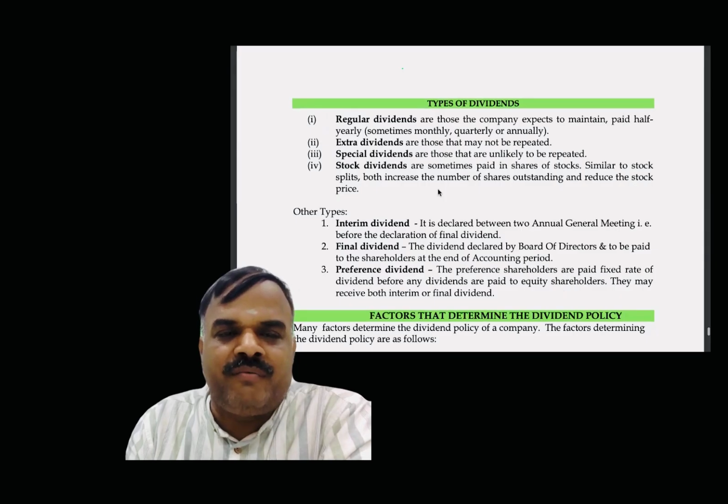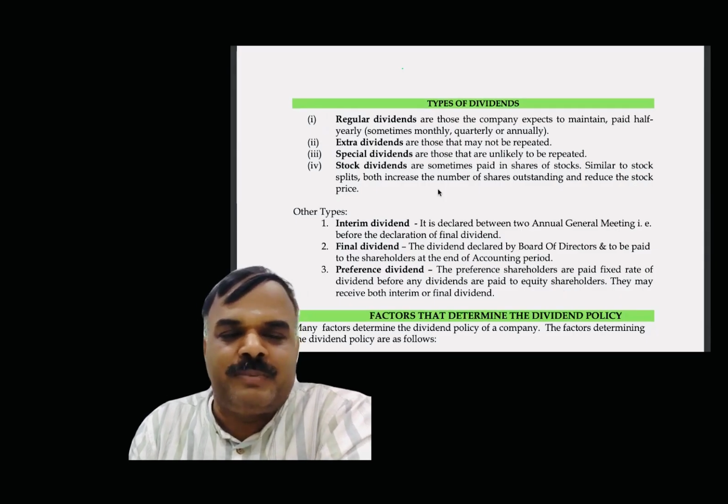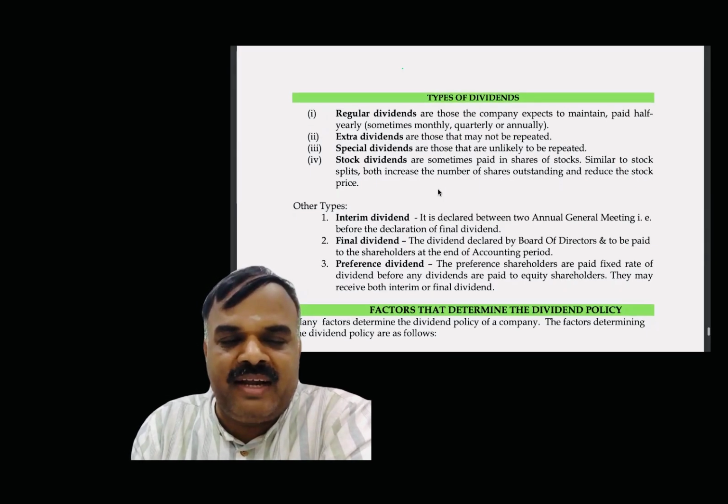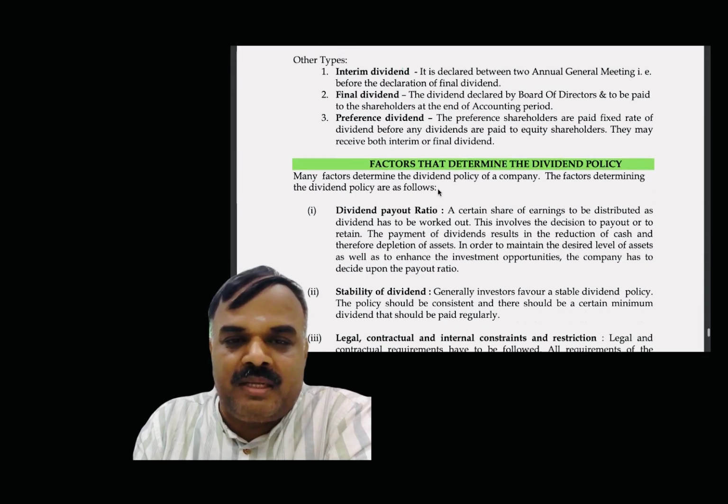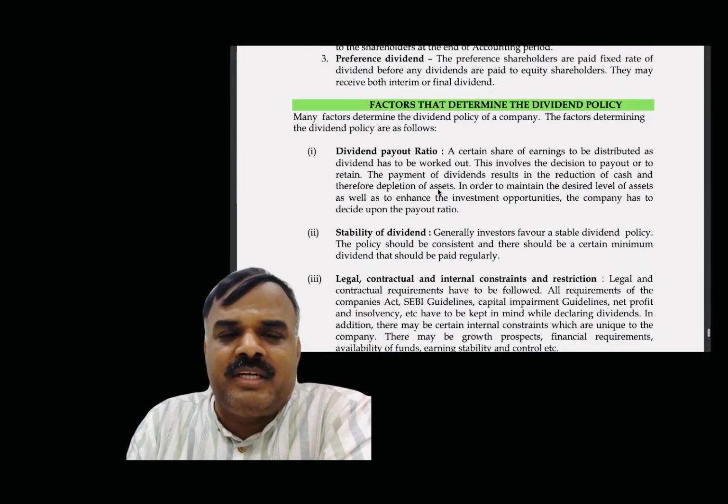You know the dividends, various types of dividend: regular dividend, extra dividend, special dividend, stock dividend, interim, final, and preference dividend. On what basis will they declare the dividend payout ratio?